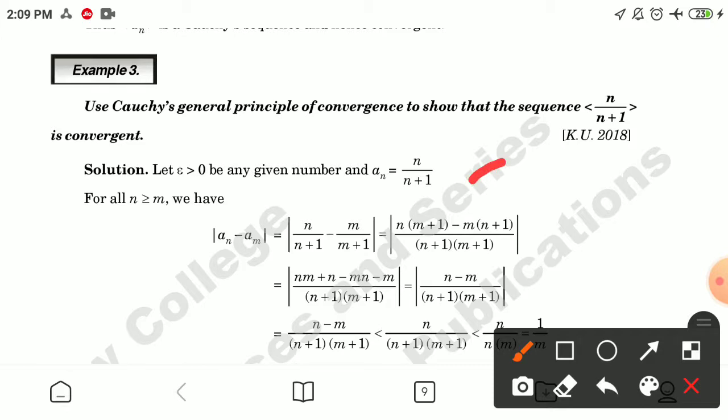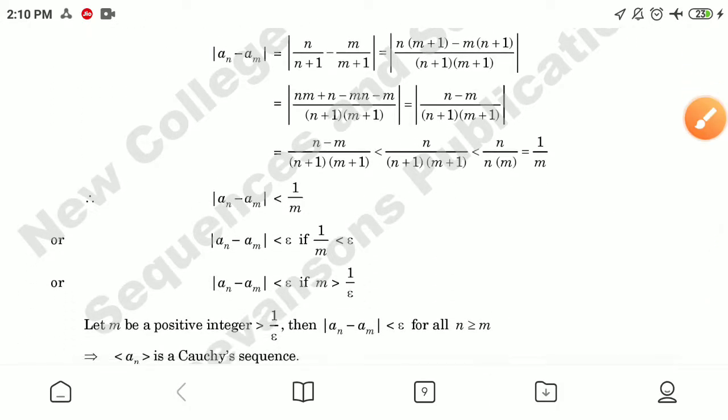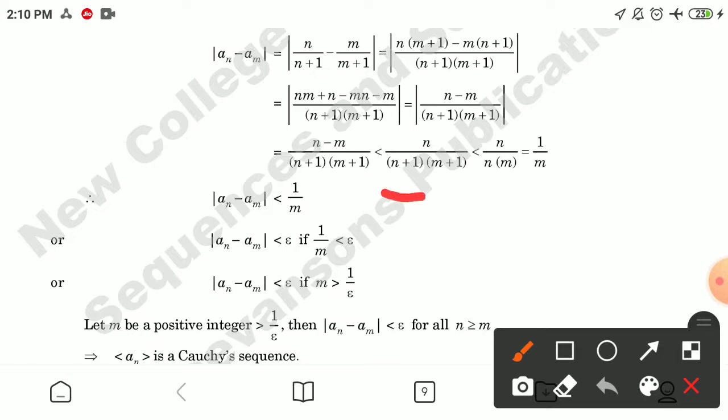For all n greater than or equal to m, we have an minus am. After solving, we have |n − m| divided by (n+1)(m+1), and this can be shown as less than this quantity, that is 1 by m.